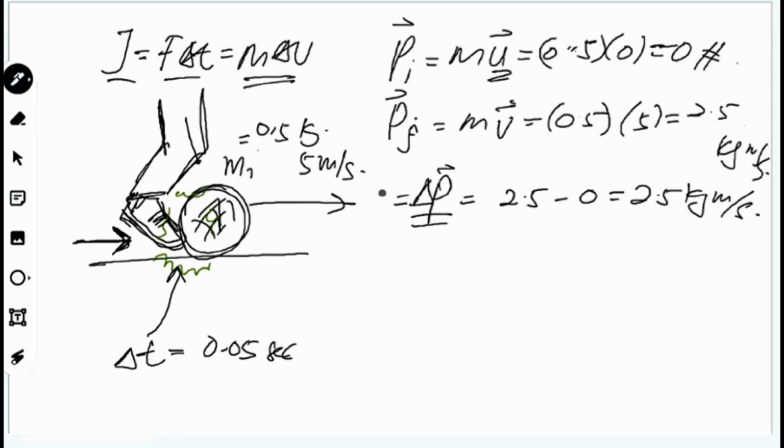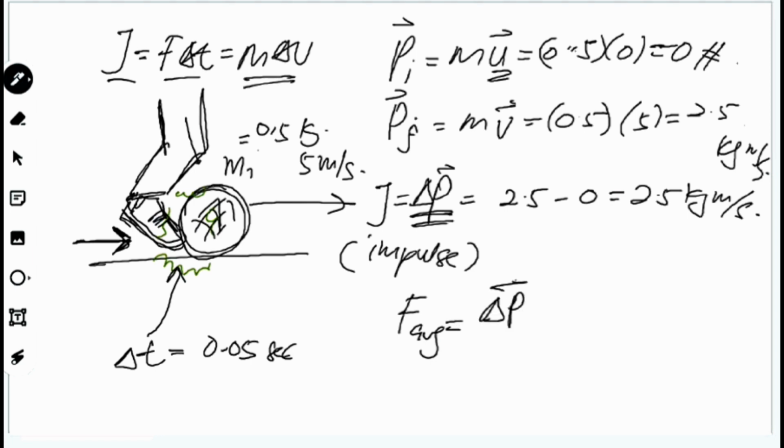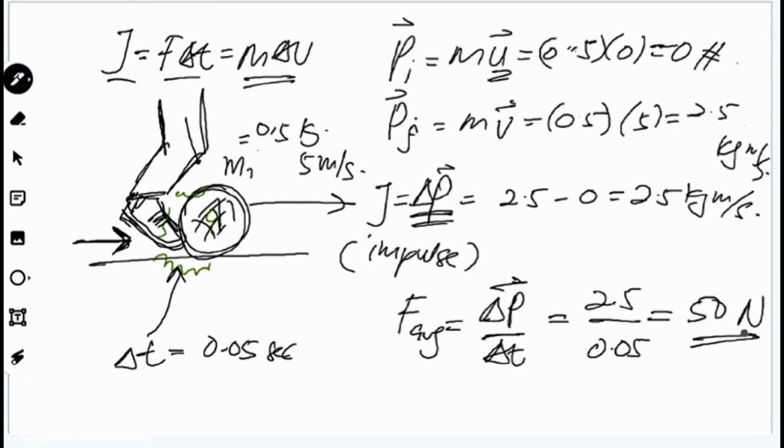So here delta P, the change in momentum, is equivalent to the impulse. Before that, the change in momentum is the same as impulse. So the average force is equal to delta P, the change in momentum, divided by the time taken. So 2.5 divided by 0.05. How much here? 250 divided by 5 is equivalent to 50 Newton. So the force here is equivalent to 50 Newton.